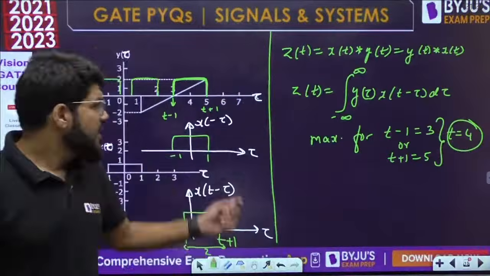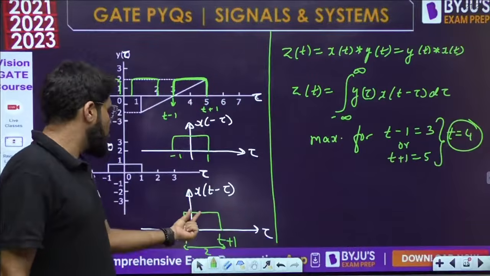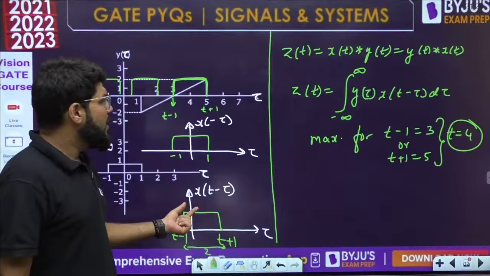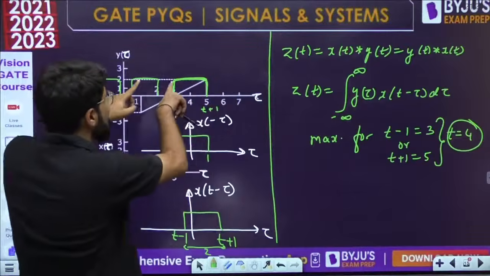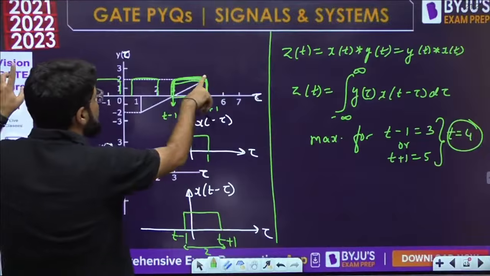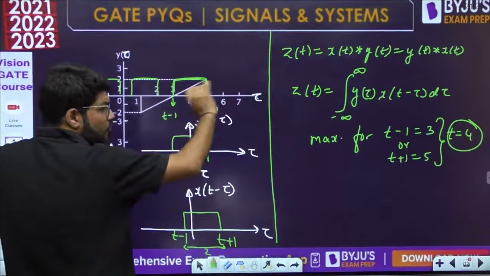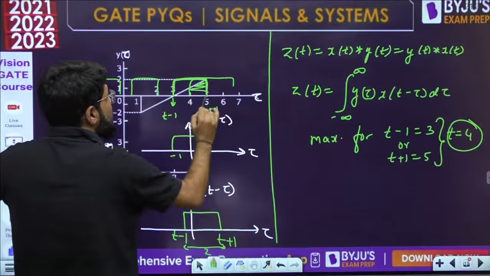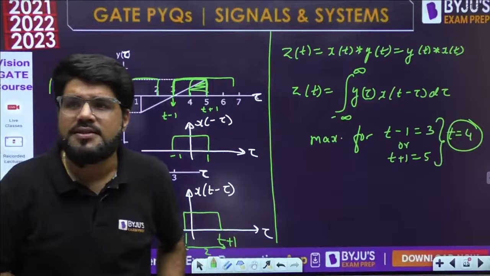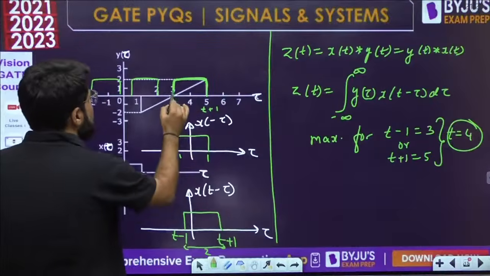Because it is going to completely overlap and give you the area of this triangle, since the value of x is just 1 here. If the value of x is 1, times y will be y. So you will get the area of y, which is the area of the triangle. Now if you move forward, you will only take some part of the area, meaning lesser area, meaning lesser answer. So the maximum area is obtained for this much of the portion.